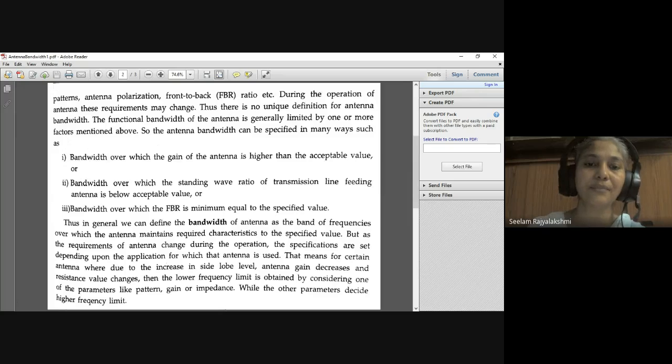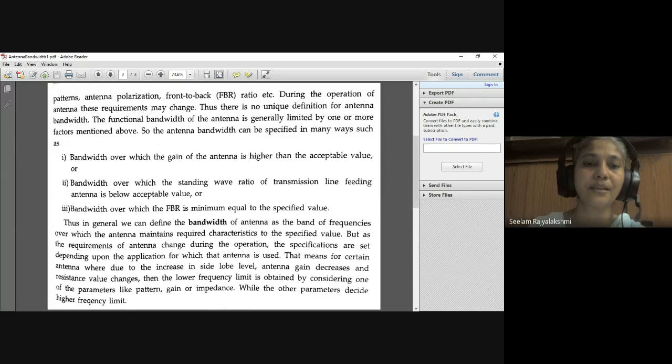generally we transmit the energy by using the major lobe, or only the main lobe. But whenever we observe an increase in the side lobe level, what happens? The antenna gain decreases. We send in a particular direction, but if another side lobe level increases, the antenna gain decreases and the resistance value changes.